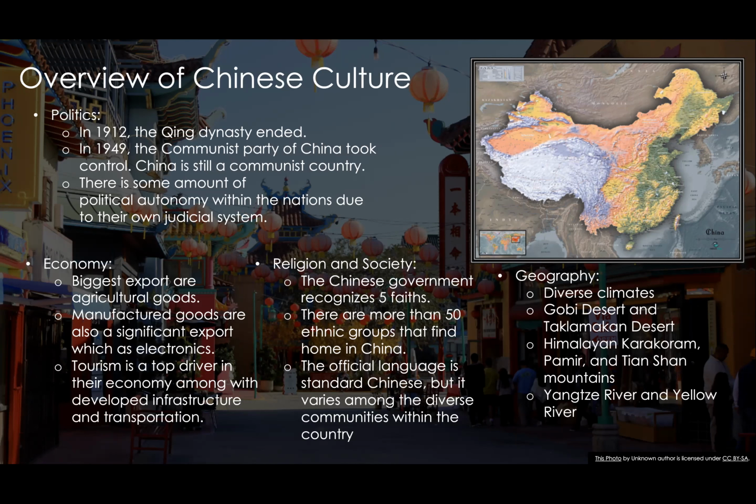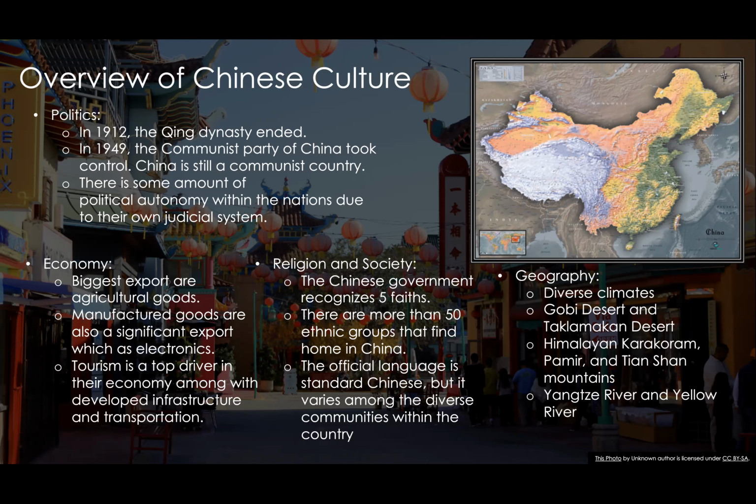Going on to religion and society, the Chinese government recognizes 5 faiths, which would be Buddhism, Taoism, Catholicism, Protestantism, and Islam. If you have any religion outside of these 5, it is not tolerated well by the government. There are more than 50 ethnicities in China, such as the Zhuang, Hui, Mongol, Korean, Tibetan, and Russian. However, there are very diverse communities within China that are also subgroups of those ethnic groups. The official language is Standard Chinese, but as I said earlier, there are various ethnic groups, so their language varies within those.